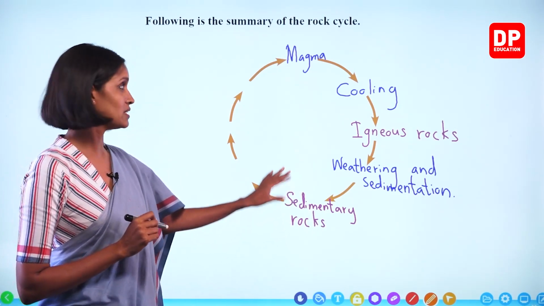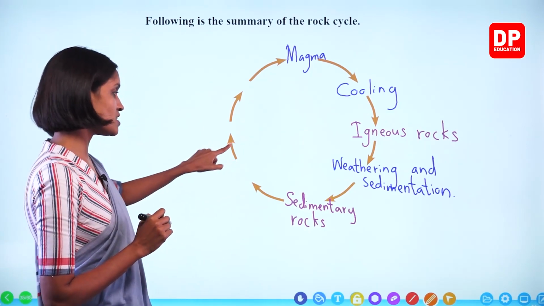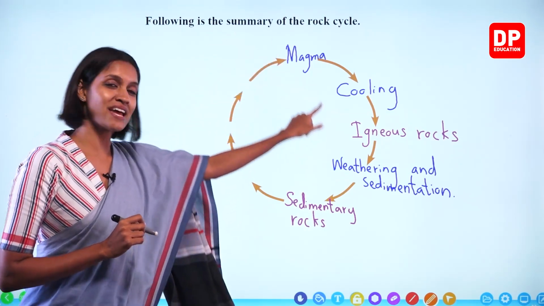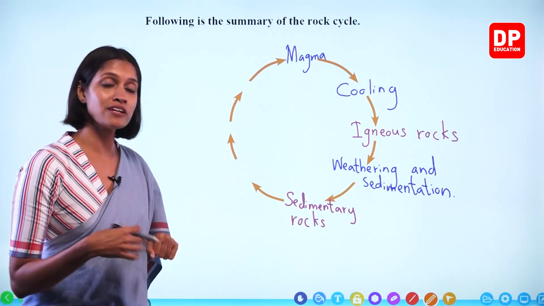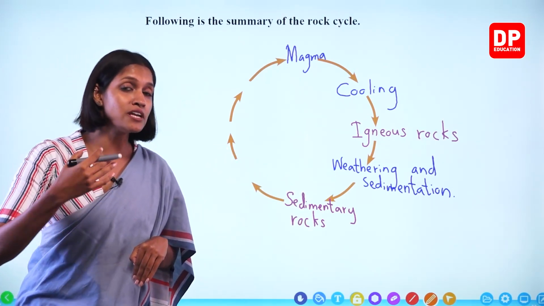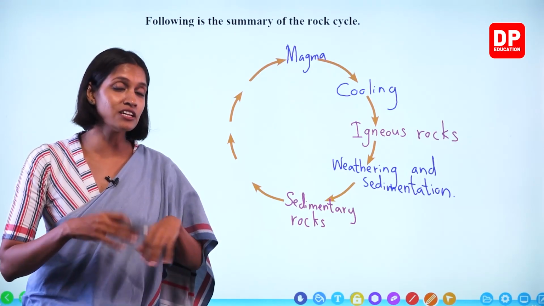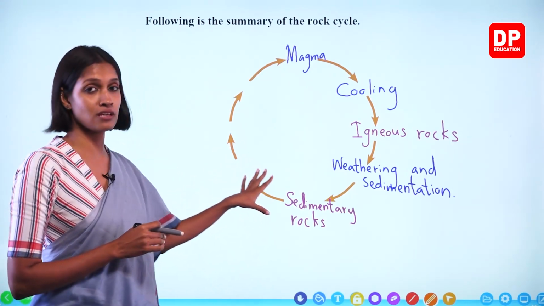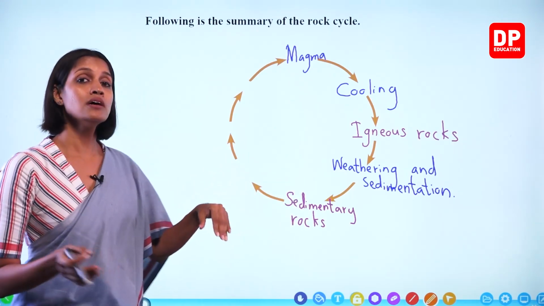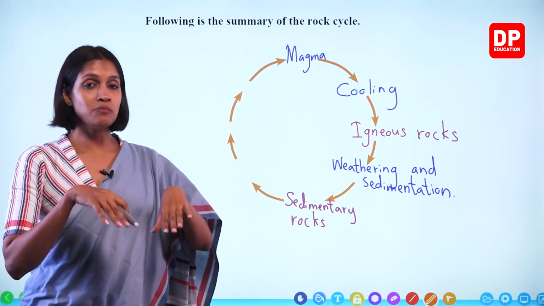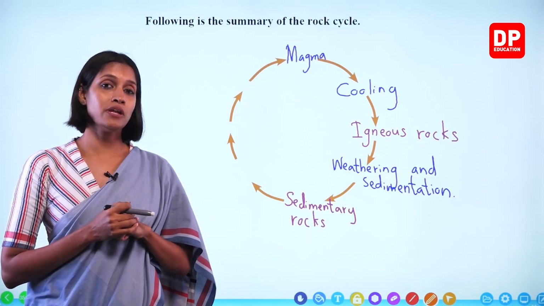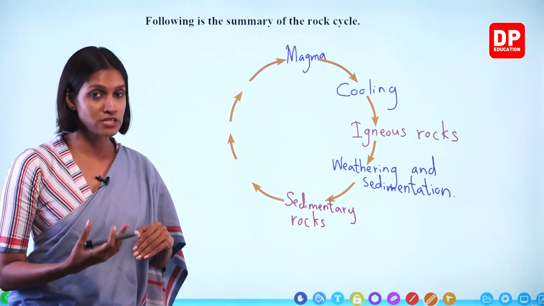Sedimentary rocks. Now here, igneous rocks also change to metamorphic rocks. But as this goes as a cycle, we will consider sedimentary rocks. Sometimes during volcanic eruptions, sedimentary rocks can go into the inner parts of the earth, deep down, and because of high temperature and pressure, they change to metamorphic rocks.